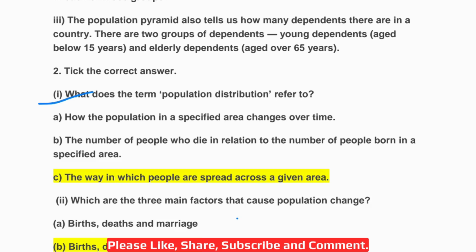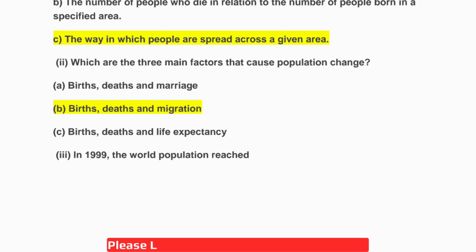So the correct answer is that the term population distribution refers to the way in which people are spread across a given area. The second one, which are the three main factors that cause population change? So A, births, deaths and marriage. B, births, deaths and migration. C, births, deaths and life expectancy. So the correct answer is B, births, deaths and migration.